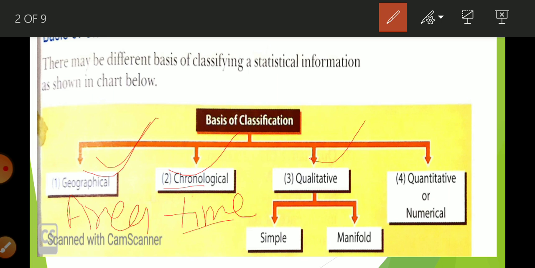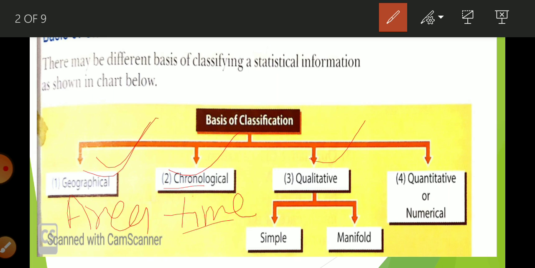You know what do you mean by quality? The quality is that which we cannot measure in terms of number. We cannot represent it in a quantitative figure, like wisdom of a person, intelligence of a person, beauty of a person, honesty of a person. These are things we cannot represent in number. Why? Because these are not tangible. We cannot see them, we cannot measure them with the help of any instrument. These are things that are based on feeling.